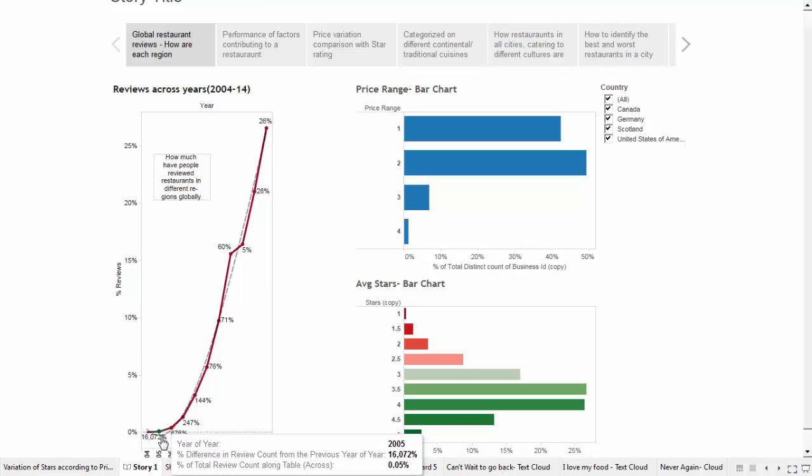The price range bar chart tells us how businesses are distributed among the price ranges, and we can see that most of the businesses lie in the category of 1 and 2. Similarly, the average stars bar chart shows the distribution of how the businesses have been rated on a scale of 1 to 5, with most businesses skewed towards the range of 3.5 to 5. We can also look into this info region wise.